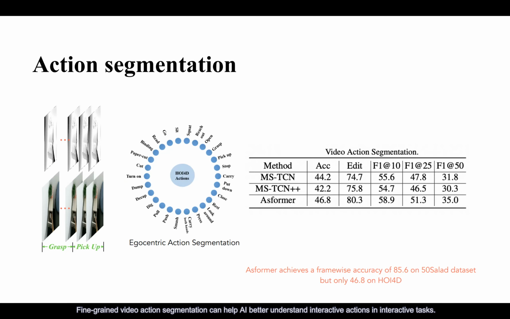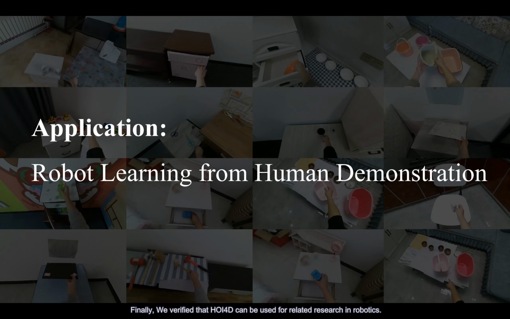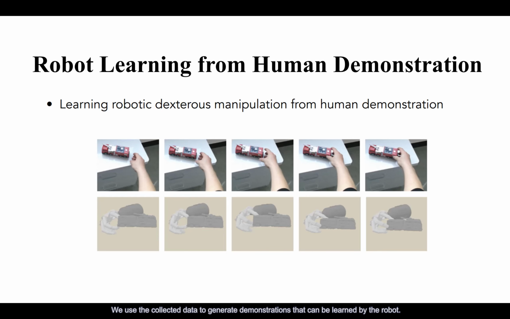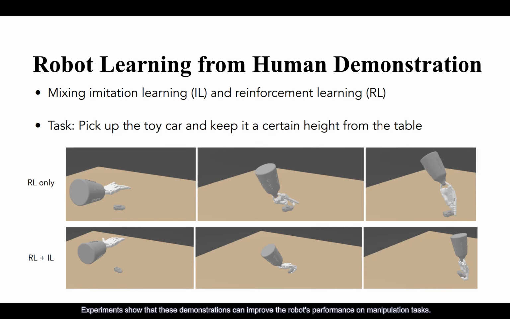Fine-grained video action segmentation can help AI better understand interactive actions in interactive tasks. When we use the finest-grained action labels to break the inherent sequence of actions, the performance of the existing method is greatly reduced. Finally, we verified that HOI4D can be used for related research in robotics. We use the collected data to generate demonstrations that can be learned by the robot. Experiments show that these demonstrations can improve the robot's performance on manipulation tasks.